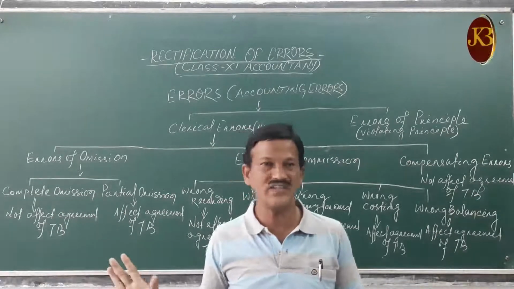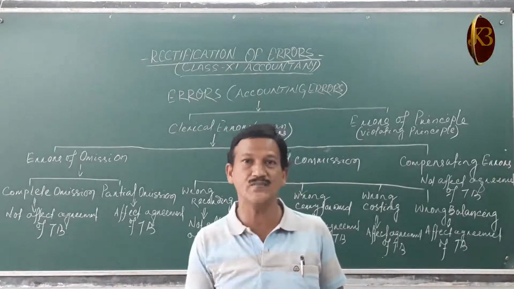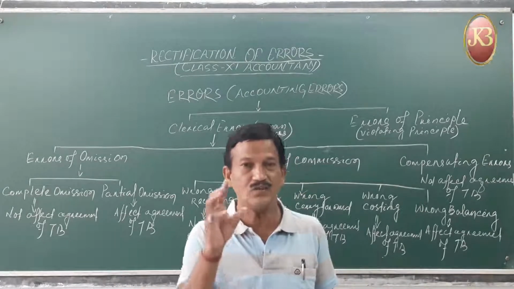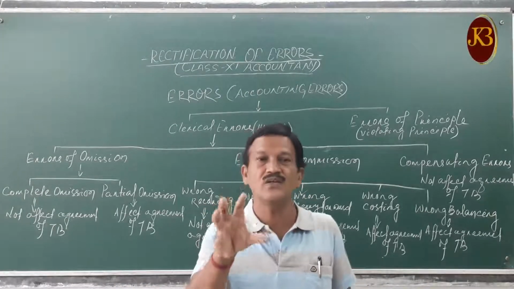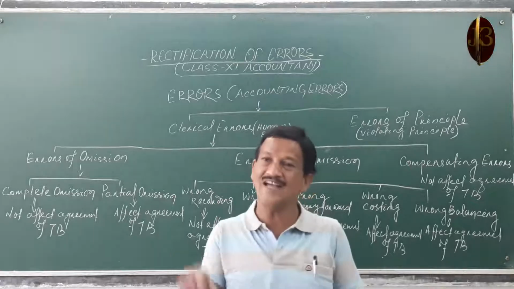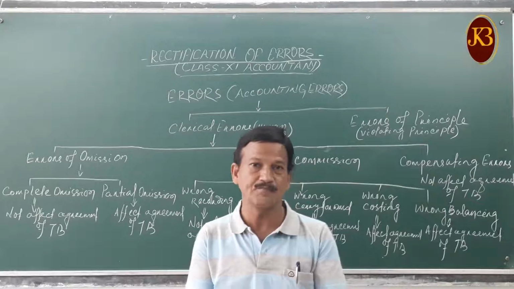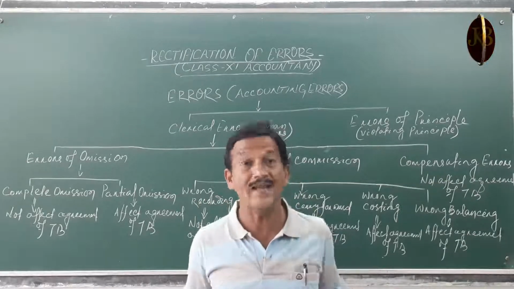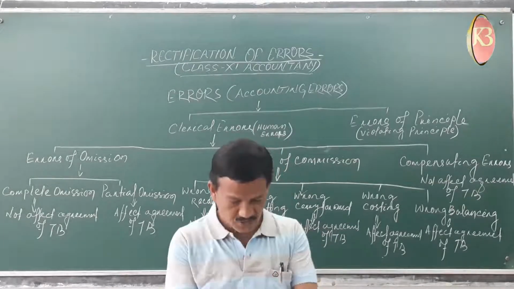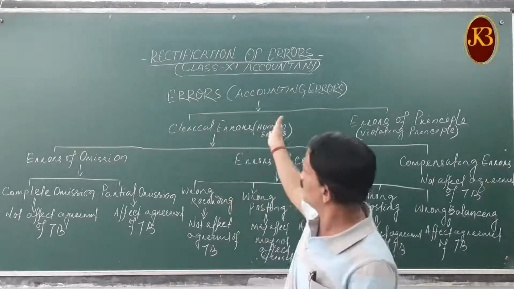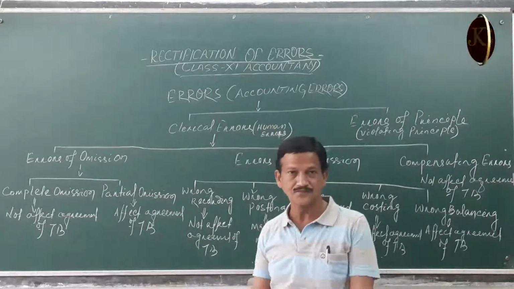Not like that. Accounting job is not like that. Already I told you it is a very risky job. You need proper, careful maintenance of records as well as a proper, systematic way of rectifying and correcting the errors. So today we will discuss the rectification of errors.